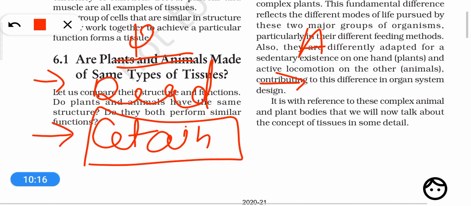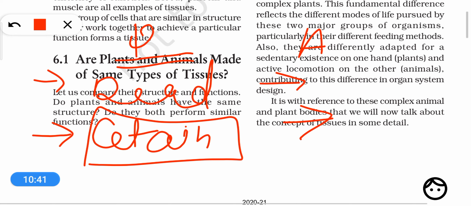Such tissues are called meristematic tissues in plants. But cell division takes place in a general way in many locations in an animal body, right? So the tissues capable of cell division are not located in certain places, but almost everywhere there are cells which can undergo cell division in an animal body.